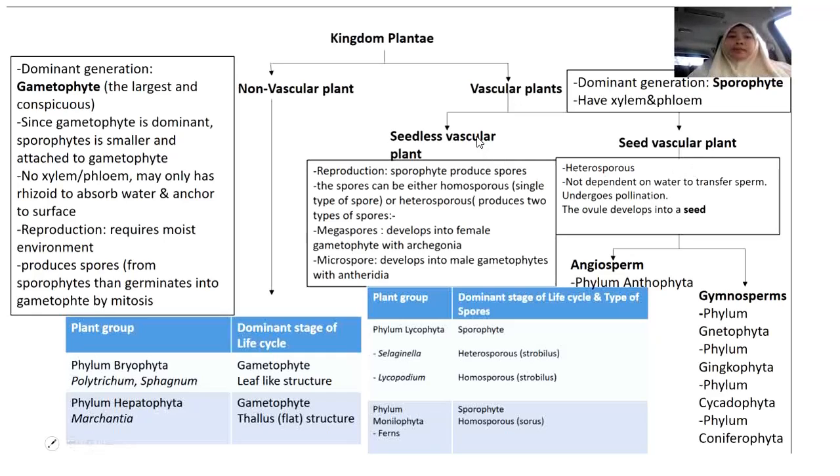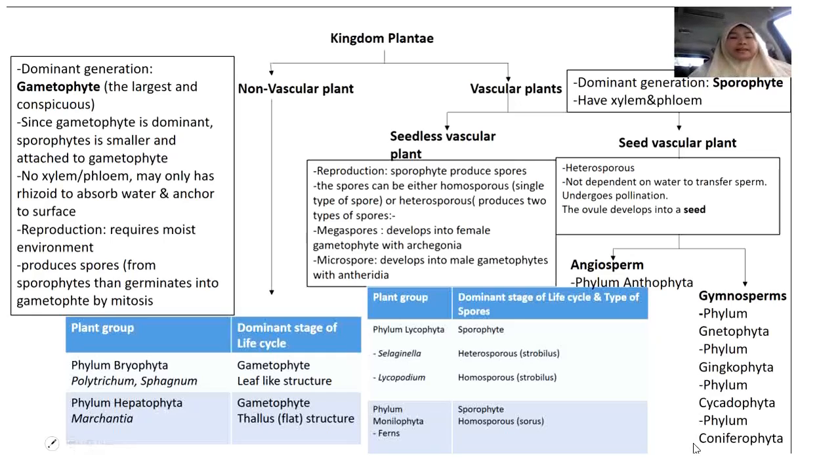Seed vascular plants are subdivided into two: angiosperm, with only one phylum, phylum Anthophyta, and also gymnosperm, which has four different phyla: phylum Gnetophyta, phylum Ginkgophyta, phylum Cycadophyta, and also phylum Coniferophyta.